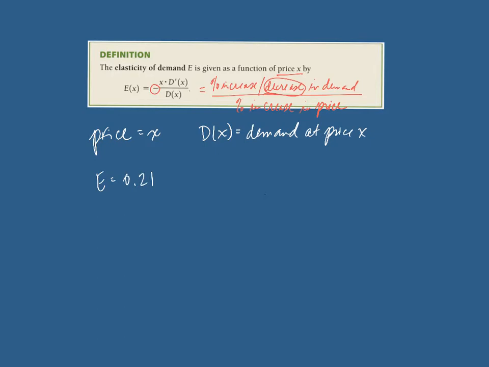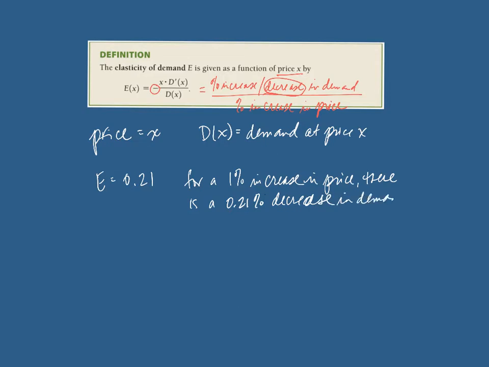What this says is for a 1% increase in price, there is a 0.21% decrease in demand. Okay, so a full 1% increase in price yields only a 0.21% decrease in demand.